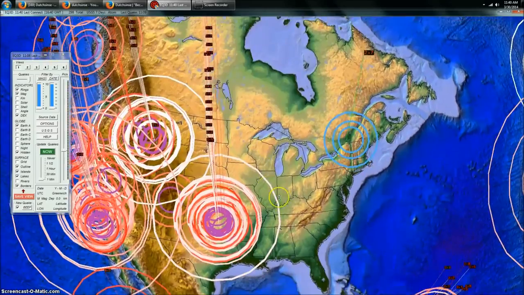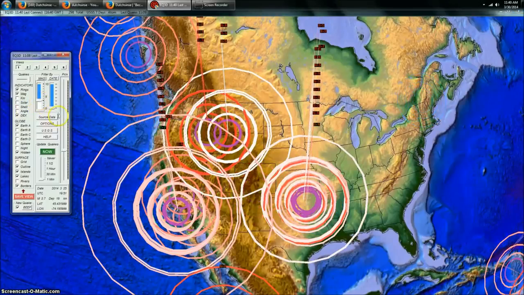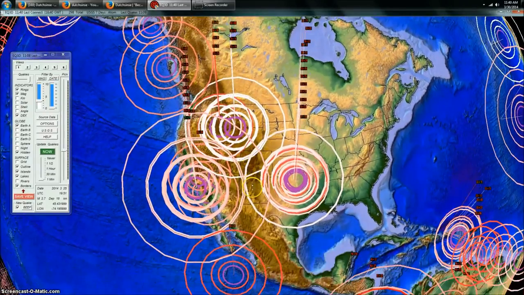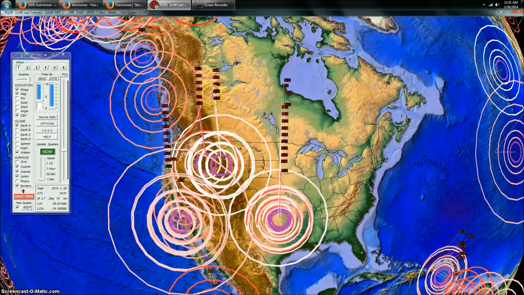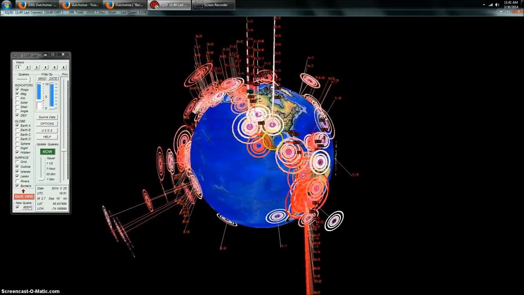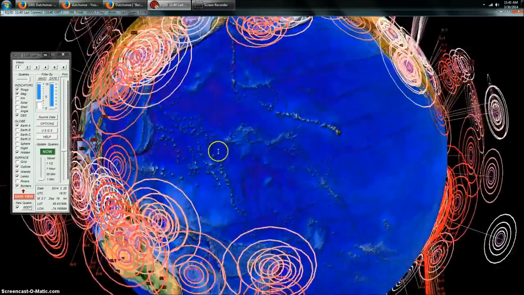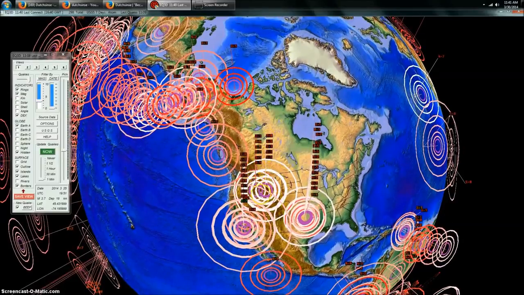So look at the spots. We have 3 areas, again, 3 cluster points. Now let's turn this up to, let's say like 3.0 and greater. Okay, there we go. And you can see still, even with 3.0 and greater, so these are going to be earthquakes that could possibly be felt by people actually. They're not just little small earthquakes. They're all relatively shallow. The higher the earthquake is off of the globe, the deeper the earthquake. This is Earthquake 3D program. So you can see these are really shallow. Each one's happening just at a few miles deep, if not less. Some of them are very shallow.